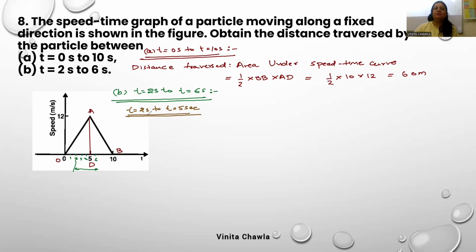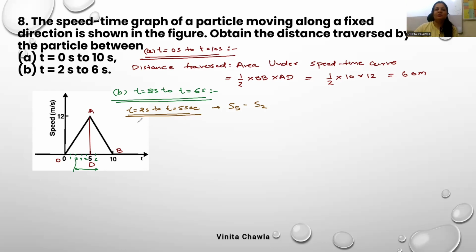But we don't know the values, no? We cannot draw perpendiculars and find the area. So we will find the distance covered by the object in 5 seconds minus the distance covered by the object in 2 seconds, which gives the distance that we need.